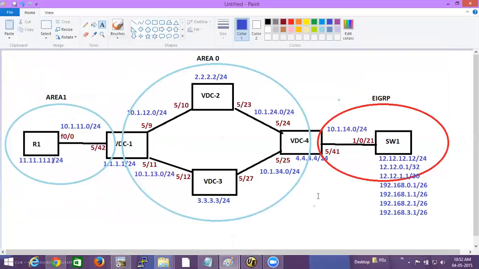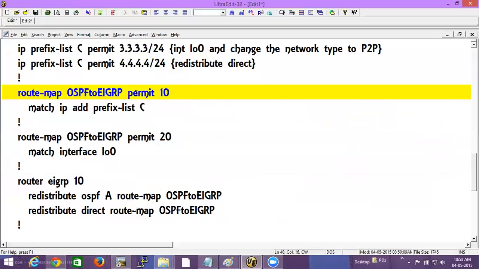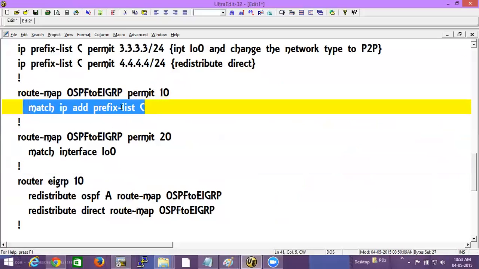In this case, do we need to call another route map like permit 20? In the prefix list, I already have that subnet as a /24. Yeah, I'm calling the same route map, permit 10. I think it should go. No. The route map says in sequence number 10, you match anything that has to be matched with the prefix list name C. Right.